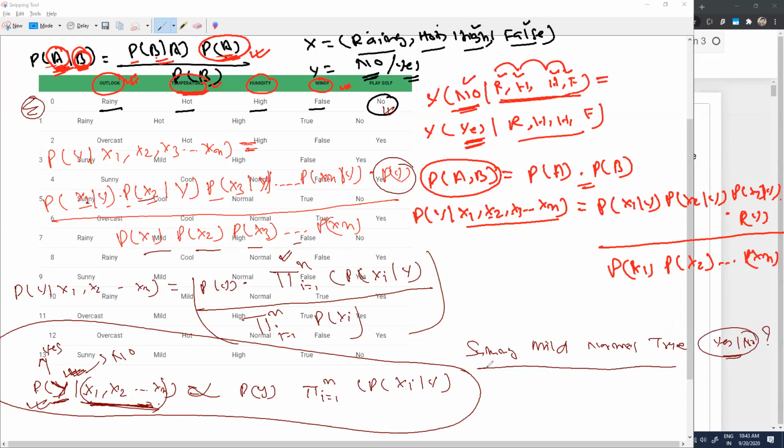So if I'm able to learn all of those things from my data set, then tomorrow if you give me these 4 features, these 4 factors, I will be able to give you yes or no based on this particular equation, right? Based on this particular one.